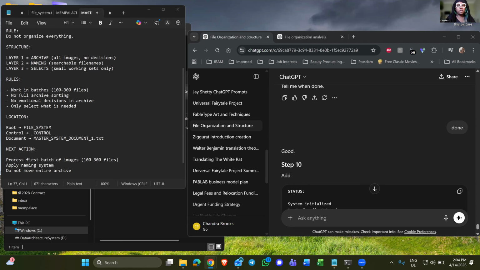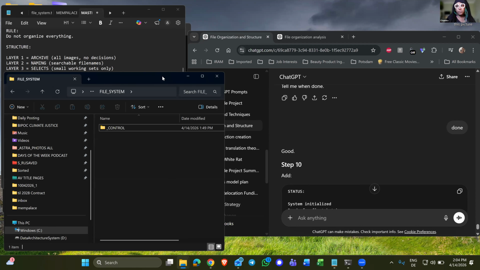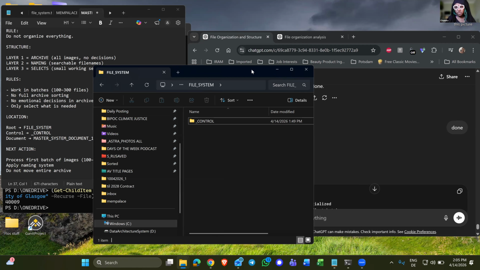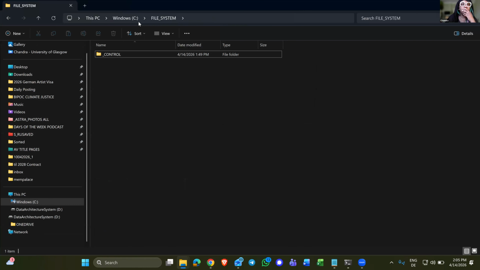Location, root is file system. And I didn't know what that meant. I still don't really know what it means. I'm just kind of following instructions. And so what I was told was go to desktop, document something, and I went here to this PC.